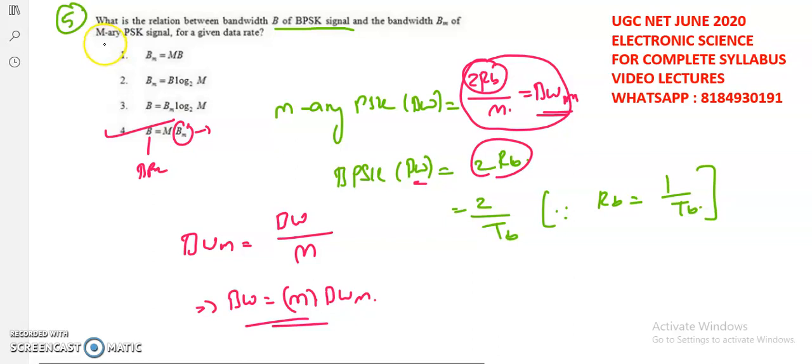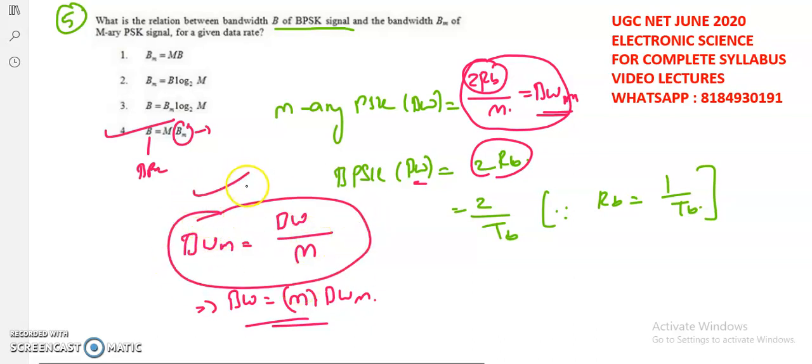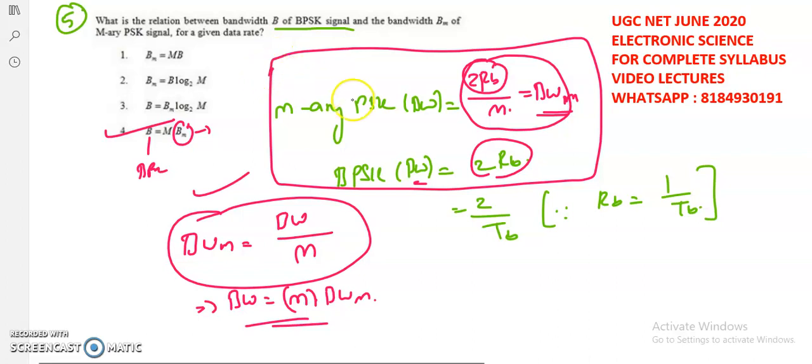That means if you are increasing the M, the bandwidth will be reduced. So that we can understand from this expression. To solve this problem, you must have the idea of both these two formulas, that is, the bandwidth of M-ary phase shift keying and the bandwidth of binary phase shift keying.